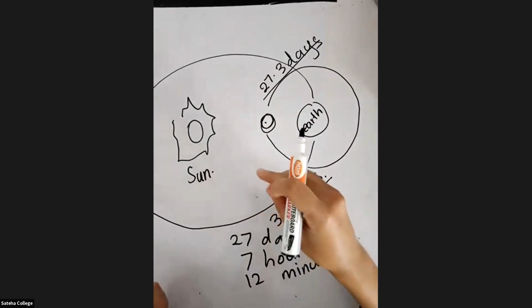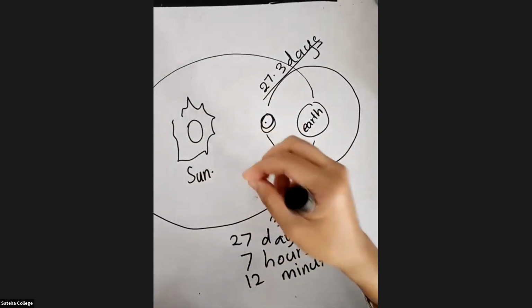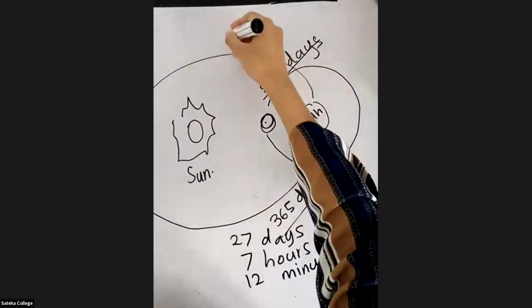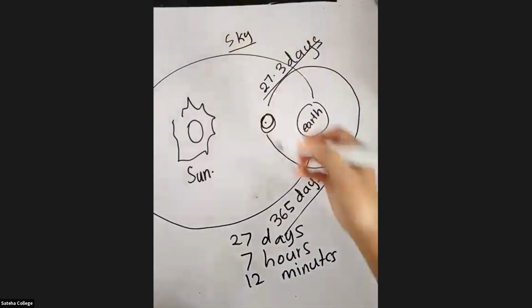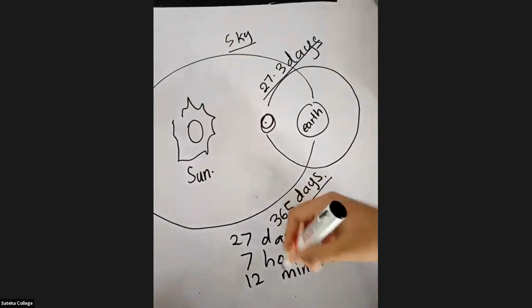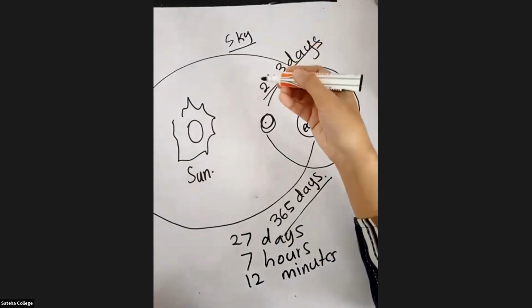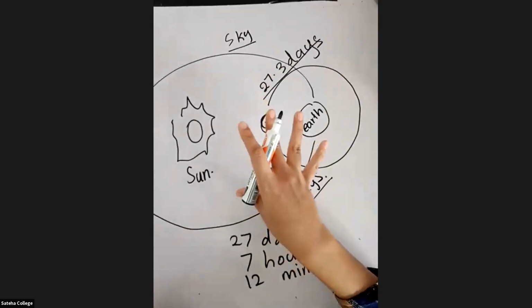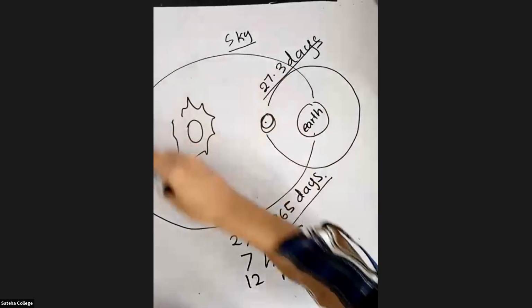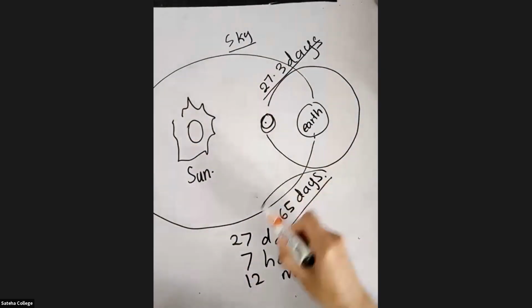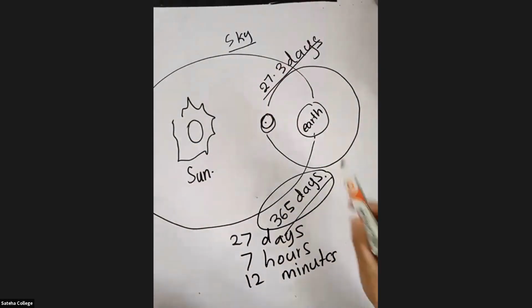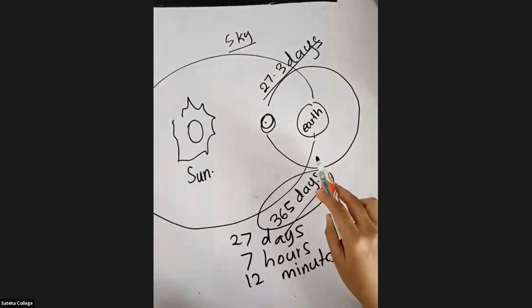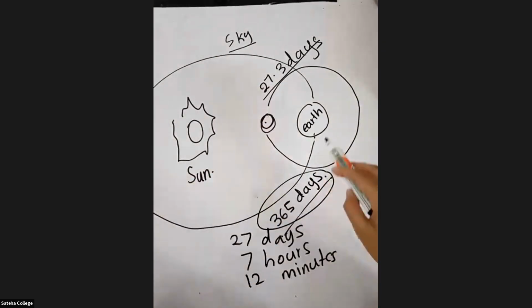Eclipses are the scenes that you can see in the sky. So what is happening here? The earth is rotating around the sun. It takes 365 days for the earth to rotate around the sun, and that you call the revolution, right?